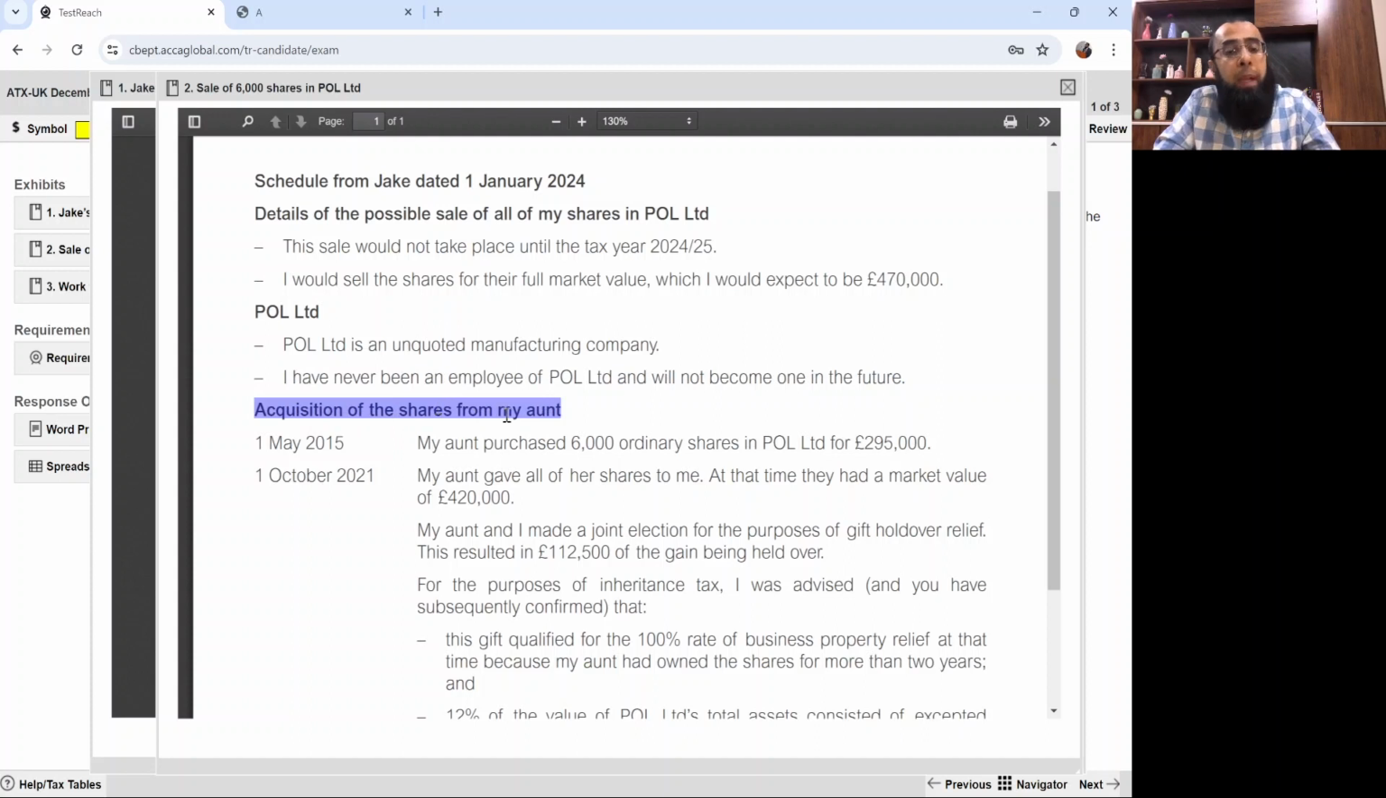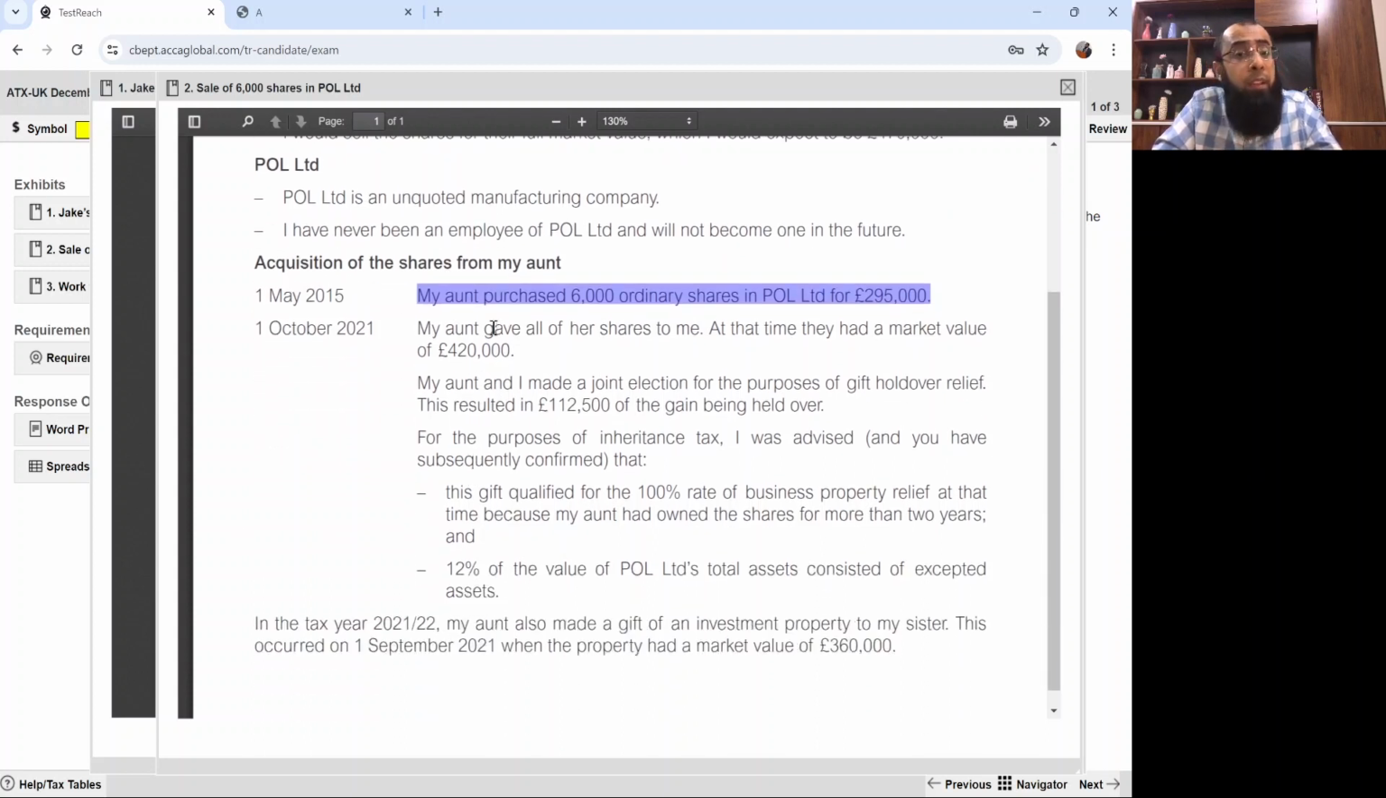Acquisition of shares from my aunt. 1st May 2015, my aunt purchased 6,000 ordinary shares in Paul Limited for 295,000 pounds. 1st October 21, my aunt gave all of her shares to me. At that time, the shares had a market value of 420,000. My aunt and I made a joint election for the purpose of gift holdover relief. This resulted in 112,500 of the gain being held over. So base cost computation will be done.